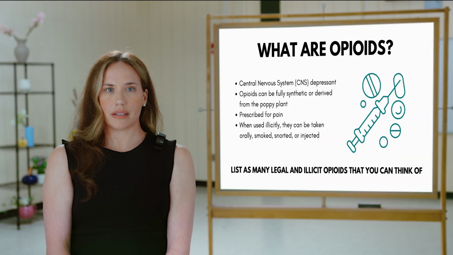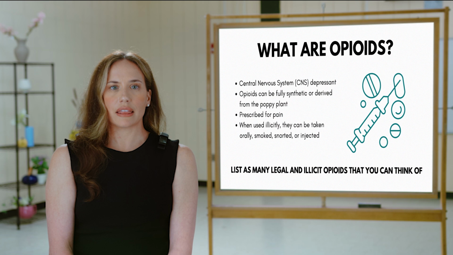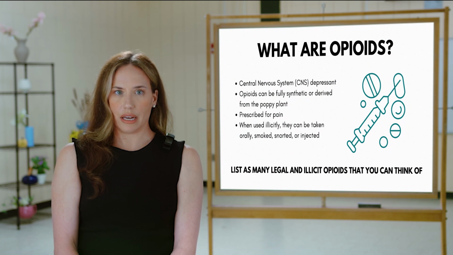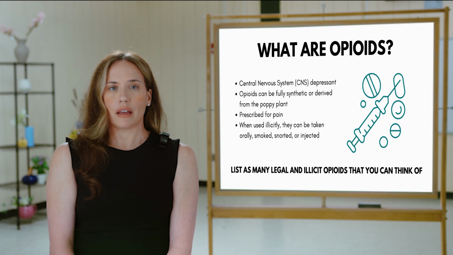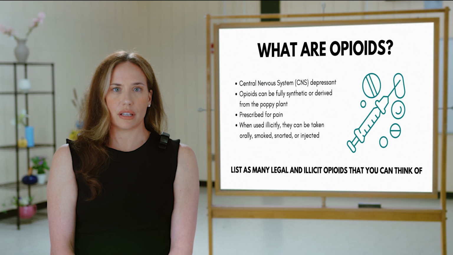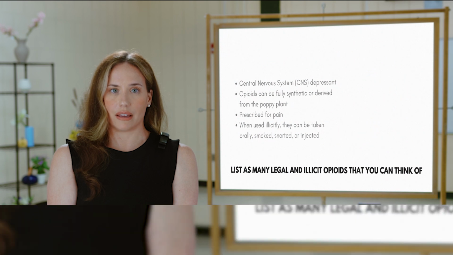What are opioids? Opioids are anything that comes from the opium poppy or anything that is synthetically created and mimics what you would find in a naturally occurring opioid. They are central nervous system depressants, meaning they slow down your central nervous system, including your ability to process sensory information and send out motor signals. As an activity, have students list as many legal and illicit opioids that they can think of.